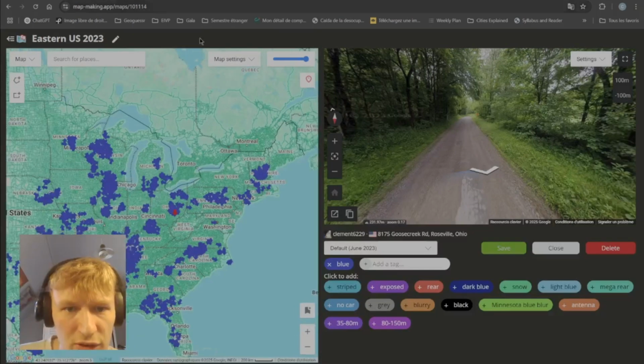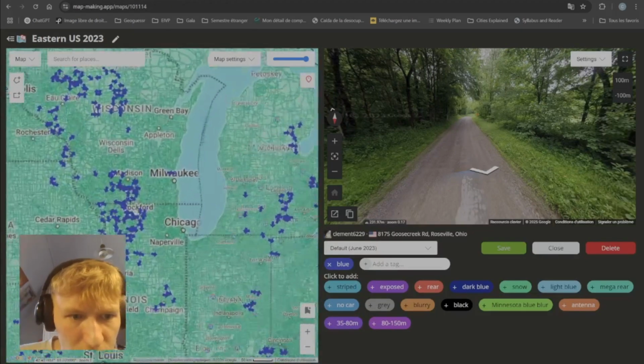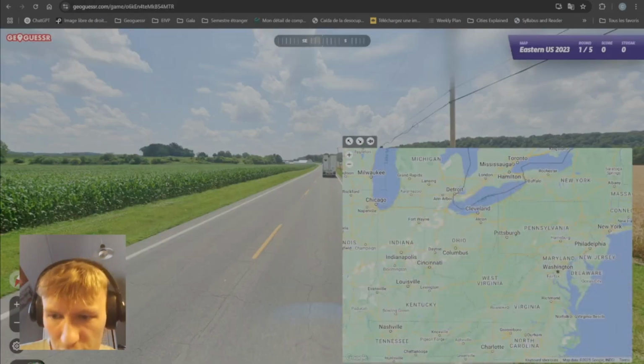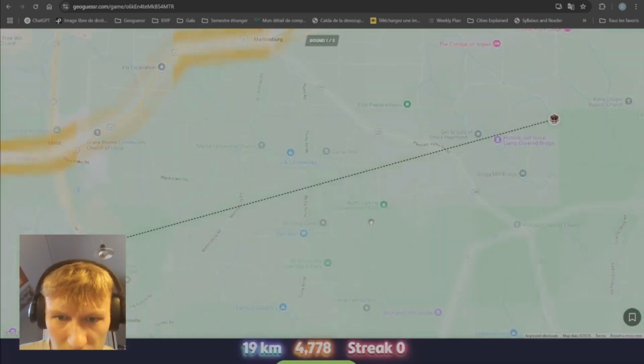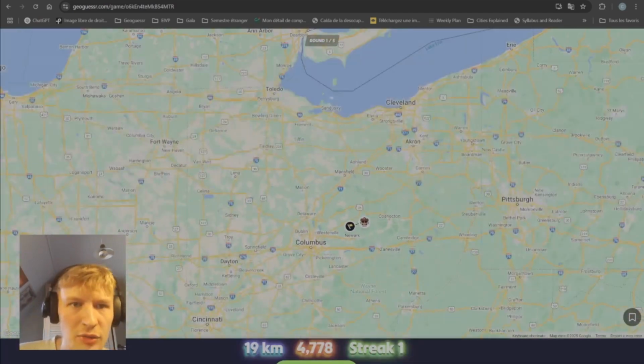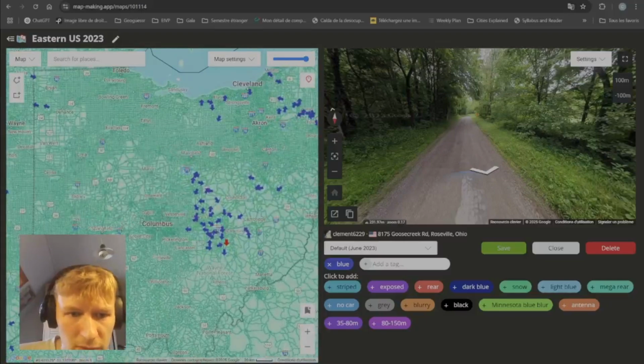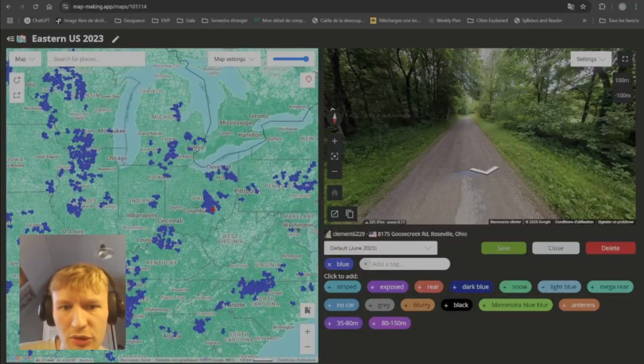I could see it being Wisconsin. If you see, we do have a little bit of coverage there, but it's not that much. I think I'll end up going Ohio. And yeah, it was just Ohio. I kind of went in the middle of the cluster here. And yeah, that brings you a very good guess.